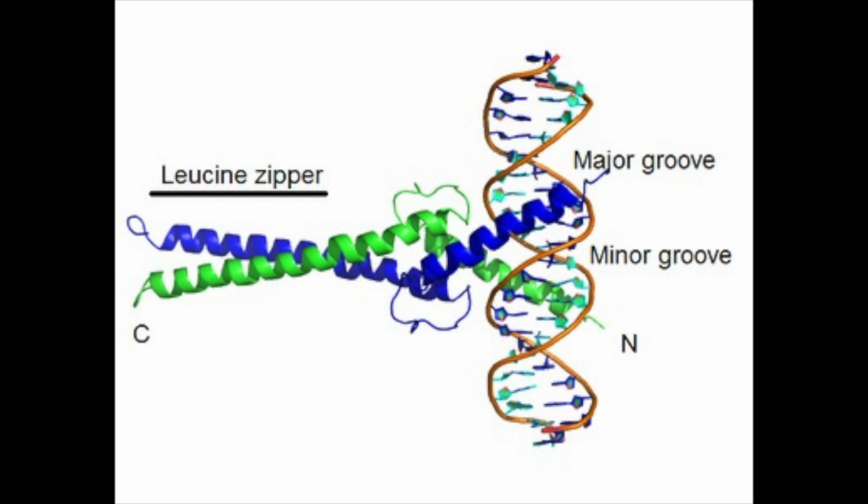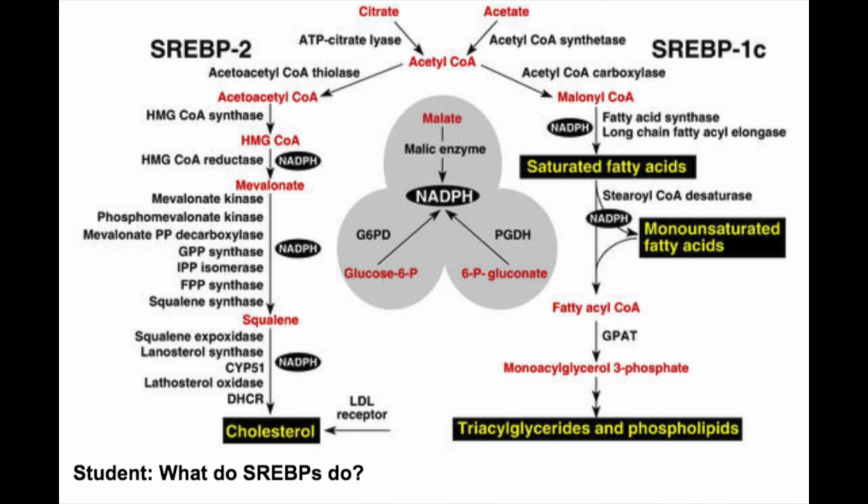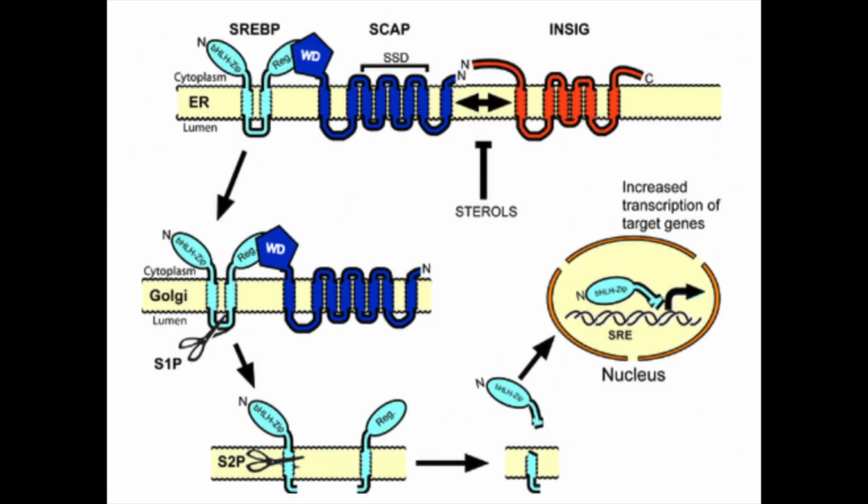The second is two hydrophobic transmembrane spanning segments interrupted by a short loop of about 30 amino acids in the lumen of the ER. The last is a C-terminal domain of 590 amino acids that performs the regulatory function. What do SREBPs do? Specific to the liver, 3 SREBPs regulate the production of lipids for export into the plasma as lipoproteins and into the bile as micelles. What is the mechanism of SREBPs?